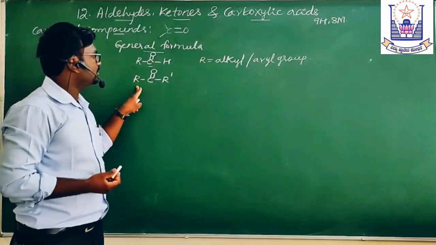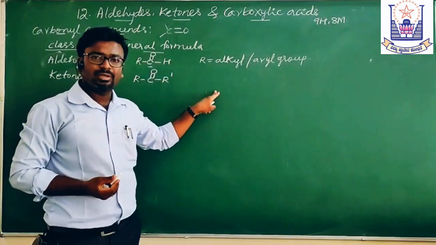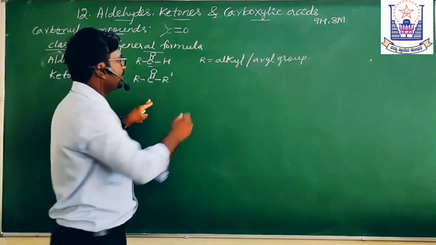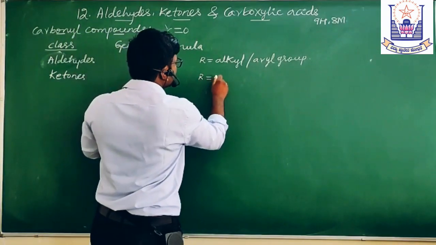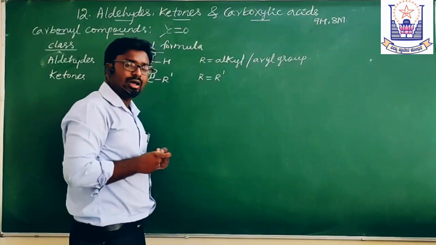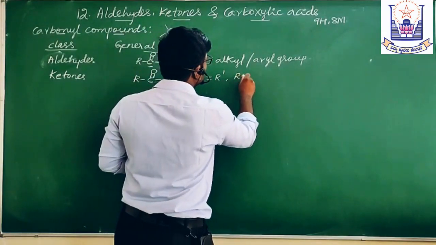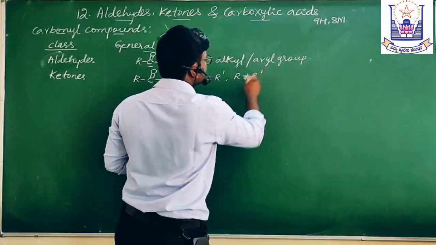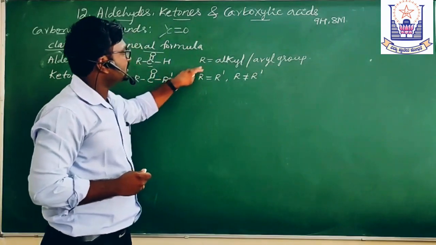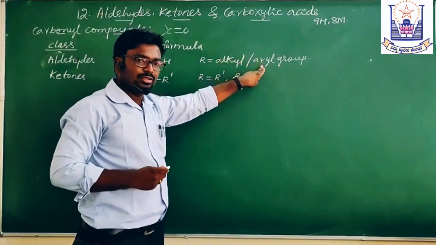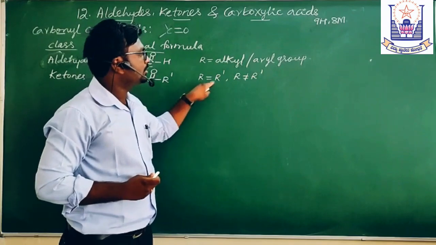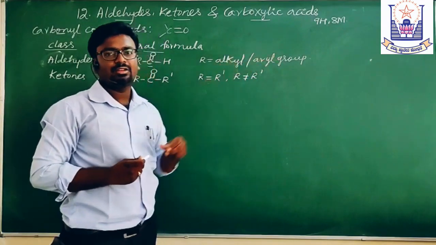In this case also, R and R dash may be the same or different. R may be equal to R dash, or may not be equal to R dash. R is an alkyl or aryl group and R dash is also an alkyl or aryl group.